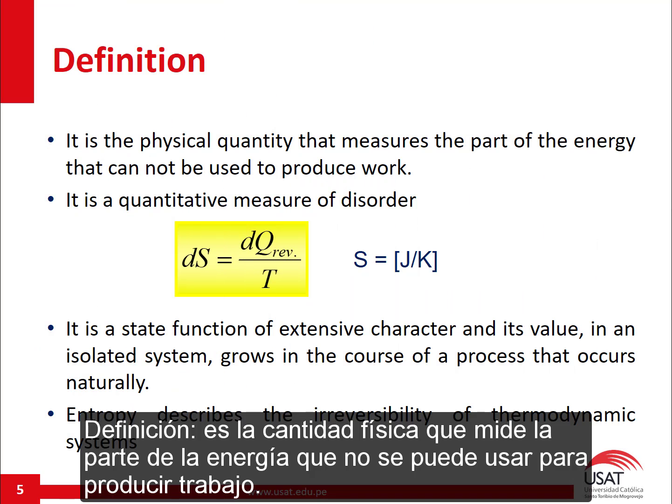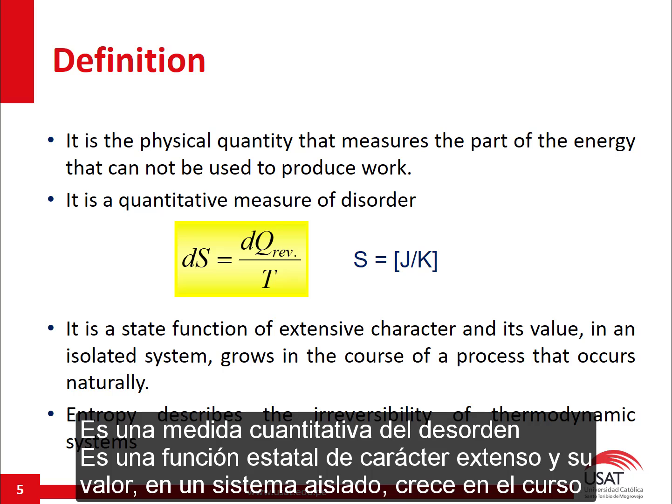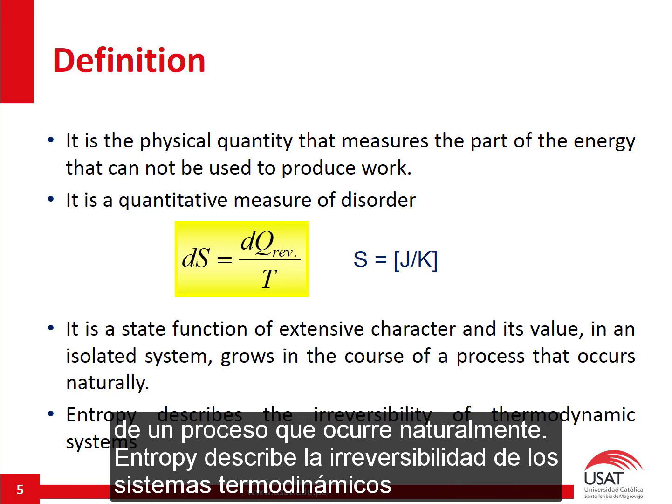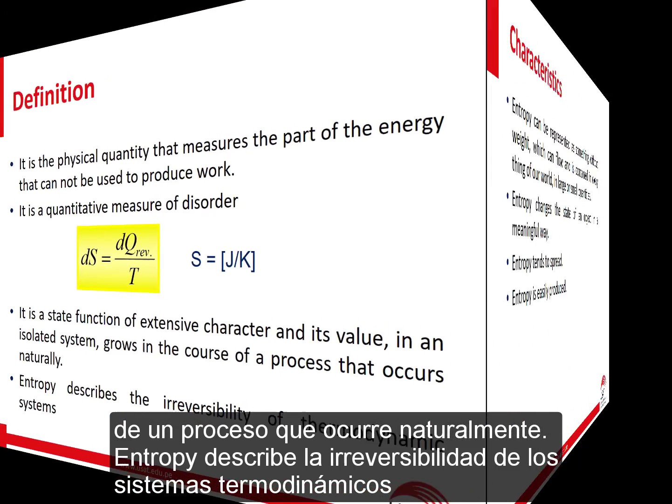It is the physical quantity that measures the part of the energy that cannot be used to produce work. It is a quantitative measure of disorder. It is a state function of extensive character, and its value, in an isolated system, grows in the course of a process that occurs naturally. Entropy describes the irreversibility of thermodynamic systems.